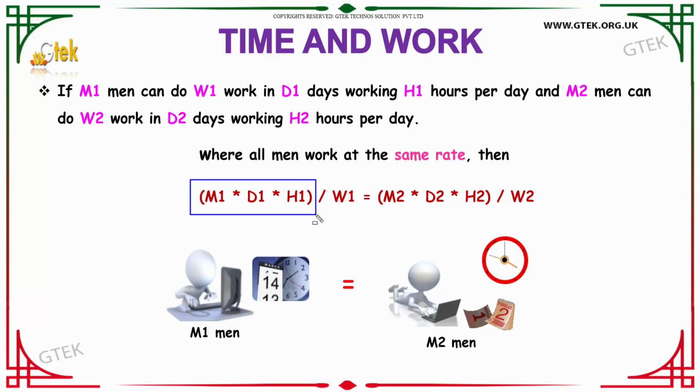M1 multiplied by D1 multiplied by H1 divided by W1 will be equal to M2 multiplied by D2 multiplied by H2 divided by W2. So, we can equate the work, the men and the number of days working using this equation.